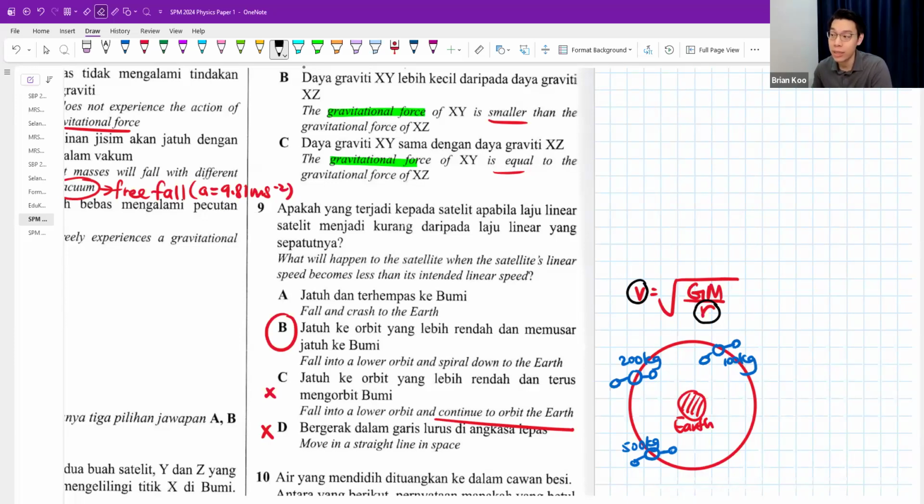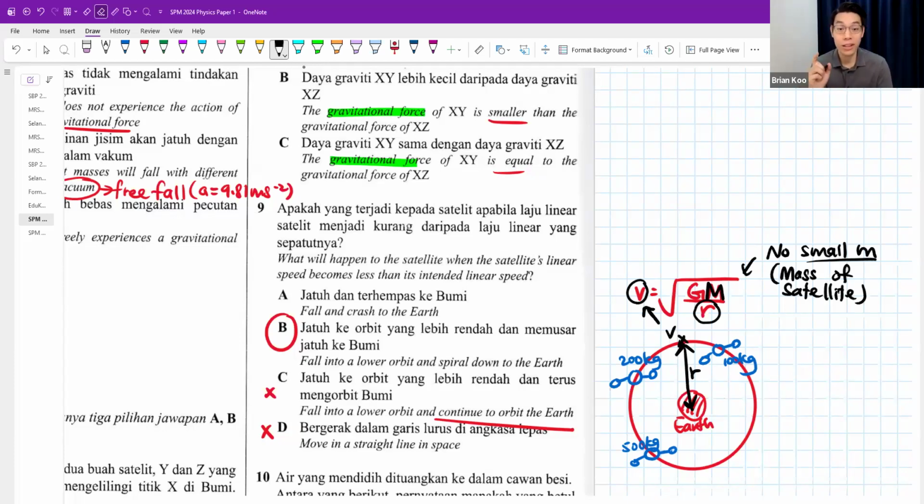Do you see that in this formula, there's no small letter m? There's only big letter M, which is mass of Earth. That means mass of satellite doesn't affect this. Small letter m means mass of satellite. Mass of satellite does not affect the linear speed. This formula tries to tell us something very important. You want to be at a certain distance called r, no problem. You must be at a certain speed.